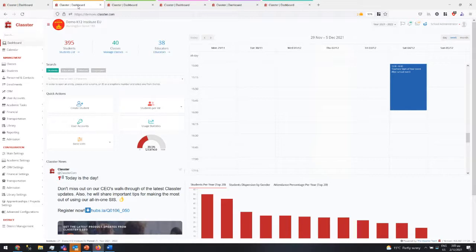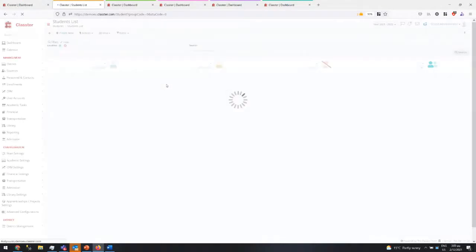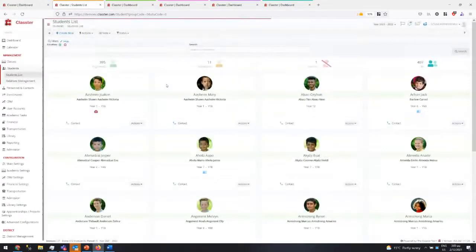Also, we didn't have all the information we wanted in the list. It was difficult to manage and export. So we thought we needed to do a lot of work there because the student list is one of the most important things for the back office employees. So let's go to the student list and start describing what changes we have done and why.